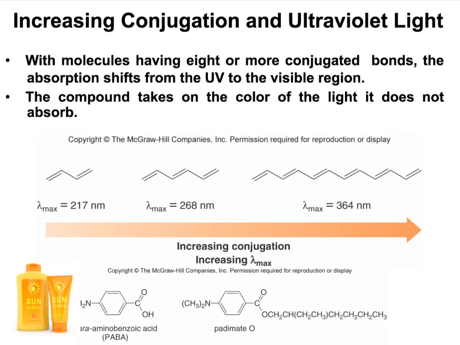Conjugation also is related to absorbance of light. The more the molecule is conjugated, the higher the absorbance. In this example, there are only two pi bonds and therefore it absorbs at 217 nanometers. Add one more pi bond, the absorbance increases. Add several more pi bonds, the absorbance can eventually shift from the UV to the visible.